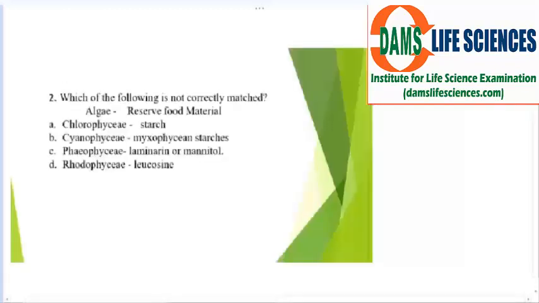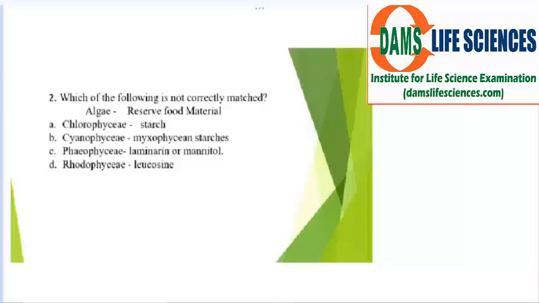Which of the following is not correctly matched? Okay, so in column A it is given algae, and in column B the reserve food material which it stores. Cyanophyceae: Cyanophycean starch. Chlorophyceae: starch. Phaeophyceae: laminarin or mannitol. Yes, it is right. And Rhodophyceae: leucosin. So the fourth one is wrong.